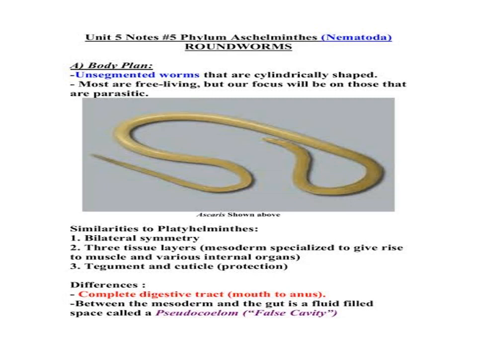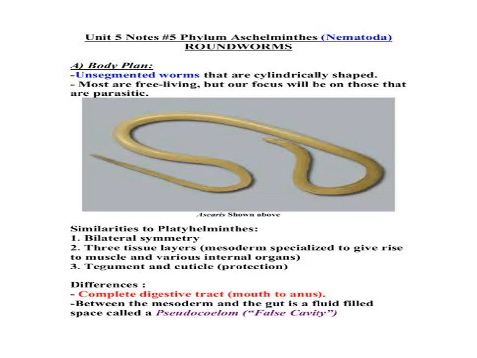Next we see phylum Aschelminthes, the roundworms. Anybody saw this worm? It also has male and female: male Ascaris, female Ascaris.